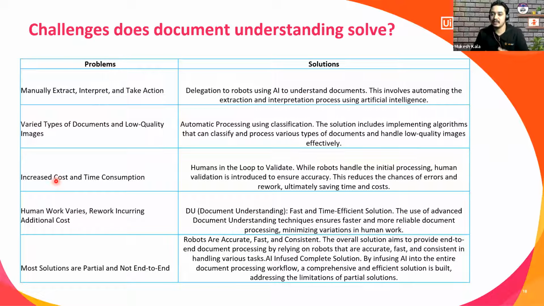And the best part, wherever the robot is not able to do something, you have the support of artificial intelligence in all the phases of the RPA lifecycle. Okay, so that is it.